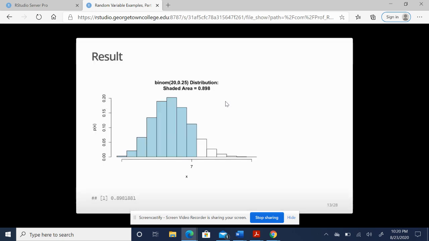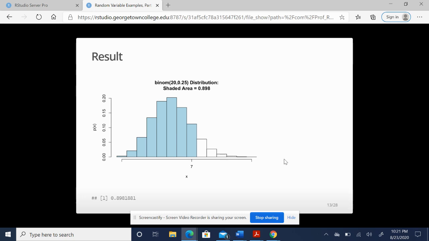So here's what we do. We input this command. R is going to generate this graphic for us, and it's going to tell us the area that it's shaded. Now, what does this represent? This is the column representing 7 correct, and these columns below would be 6, 5, 4, 3, 2, 1, 0, and above would be 8, 9, 10, and so forth.